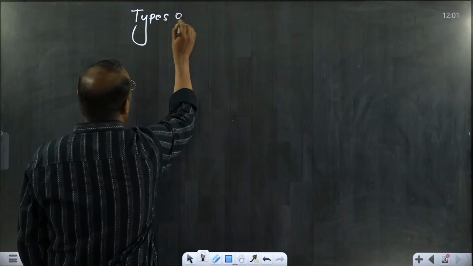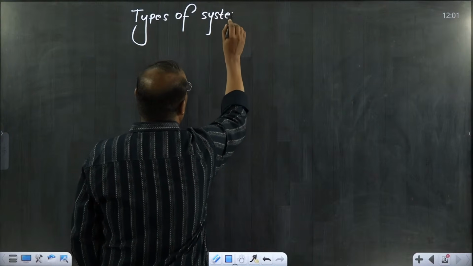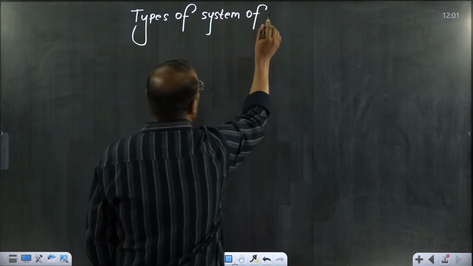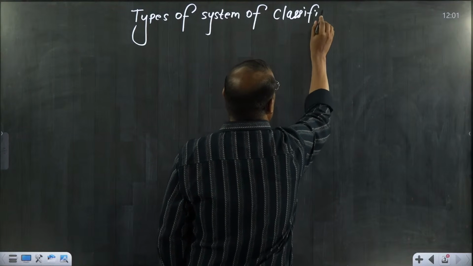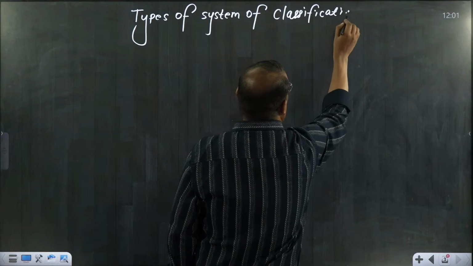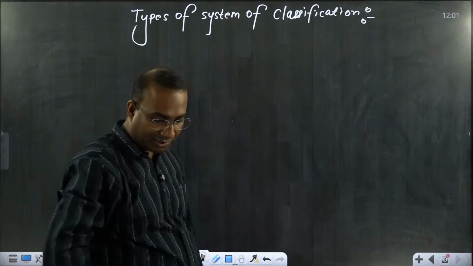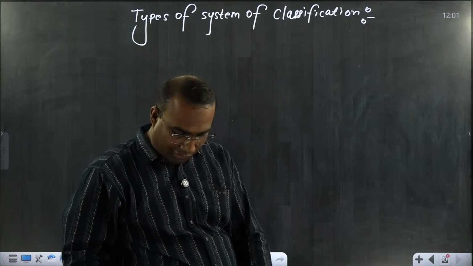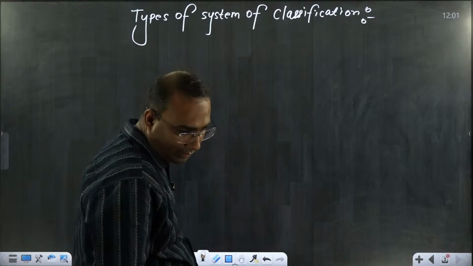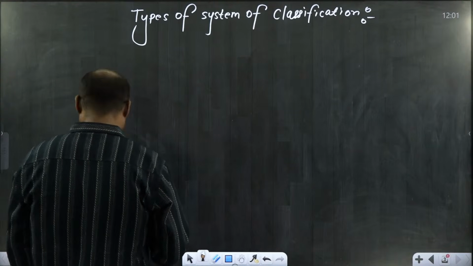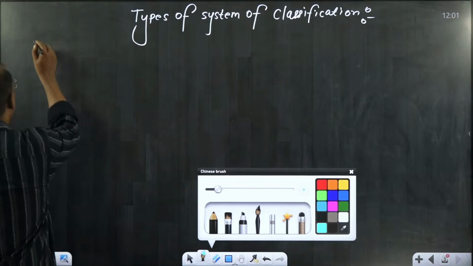Types of system of classification. Many scientists have tried to do classification, so one by one, we will talk about them. First one is the artificial system of classification.